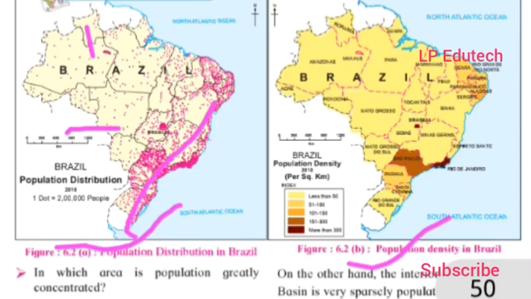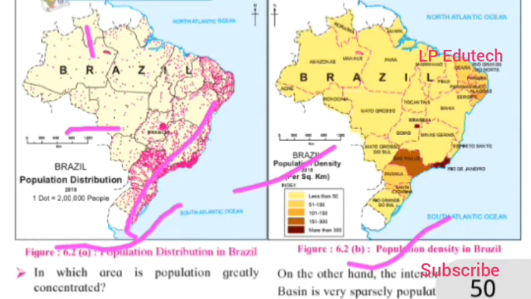And in figure B, Brazil's population density is given according to the 2010 census per square kilometer. So here is the indication of how many people are living per square kilometer, shown with 4 different colors. The yellow color is for less than 50 people, the saffron color for 51 to 100, the dark red for 101 to 150, the gray color for 151 to 300, and more than 500 is shown in a dark gray color. So this is the index.